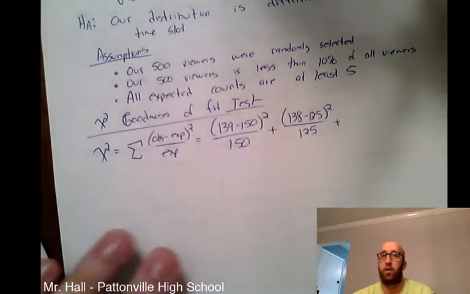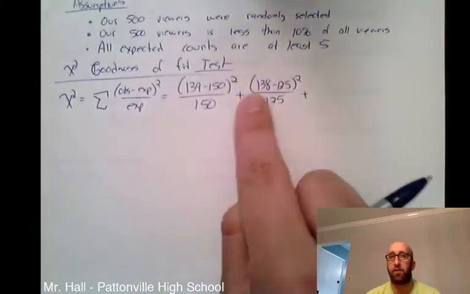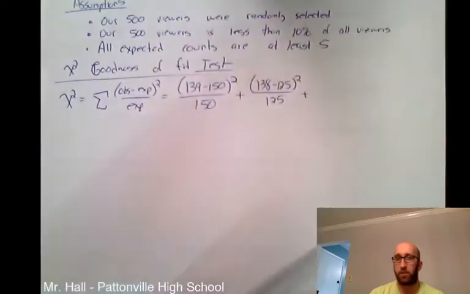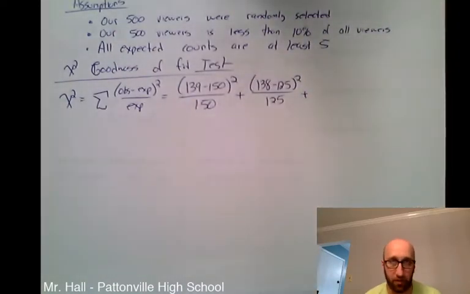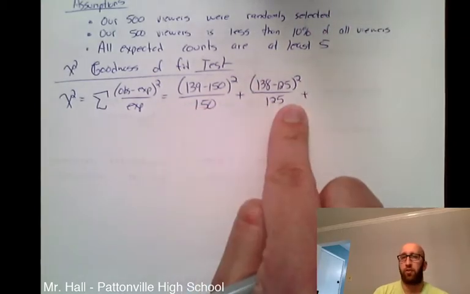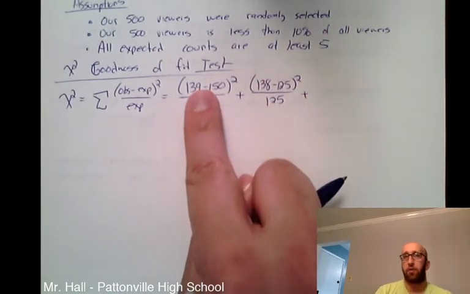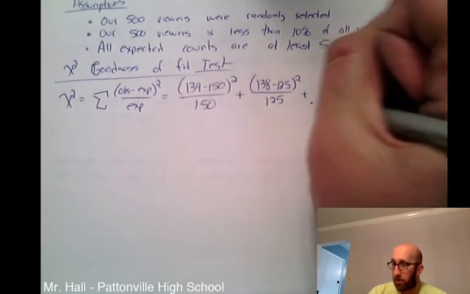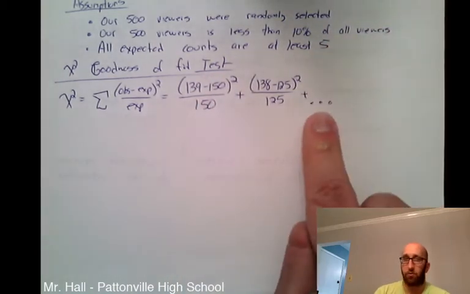Now here's the thing you should be thinking about is, man, if I have a long table, do I have to write out all these calculations? So imagine if we were checking like 20 different channels in the distribution of viewers on those. You do not need to write out all 20, okay, or however long it is. You just need to show a few, and this illustrates to any grader that I understand how this formula works. I'm showing you how the formula works. I don't need to sit here all day and write it all out. So we're going to do a plus...